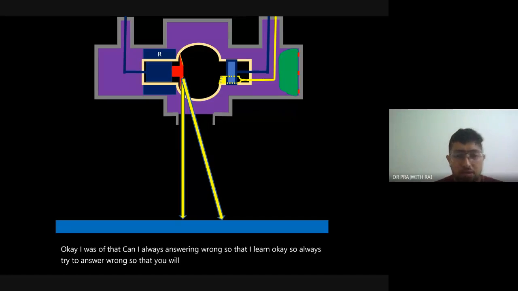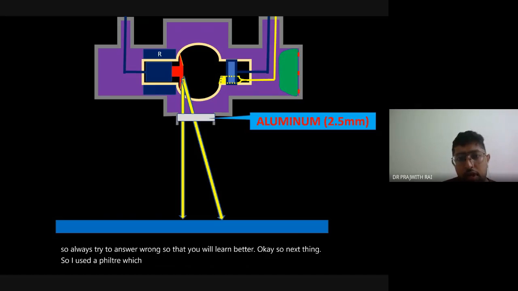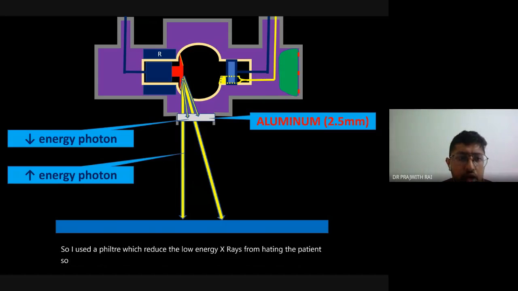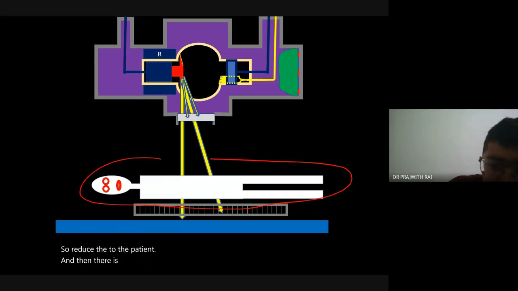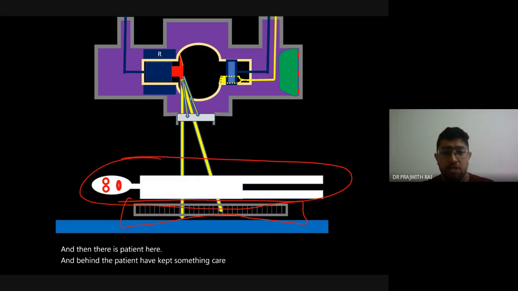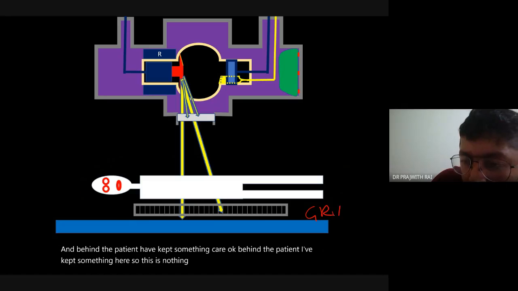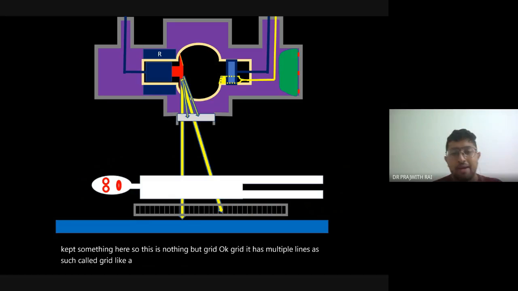Next, I used a filter which stopped the low energy x-rays from hitting the patient, so it reduces the exposure to the patient. And then there is the patient here, and behind the patient I have kept something. This is nothing but a grid. It has multiple lines, that's why it's called a grid, like a grill. Now what does this grid do? I'll explain what a grid does.